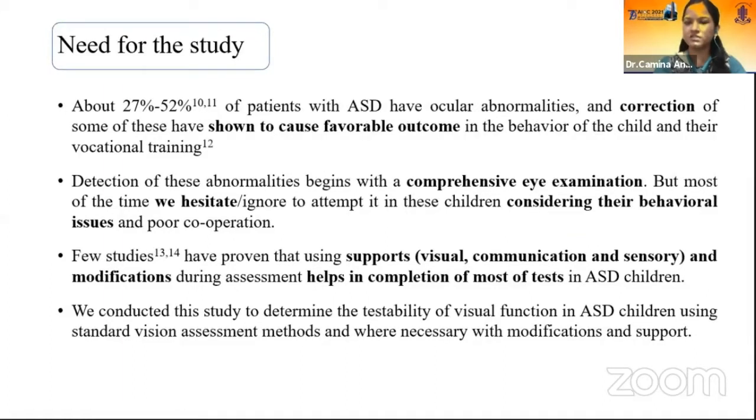Detection of these abnormalities begins with a comprehensive eye examination, but often we tend to ignore the visual function assessment in these children, considering their behavioral issues. Few studies have proven that with supports and modifications, we can complete the test.